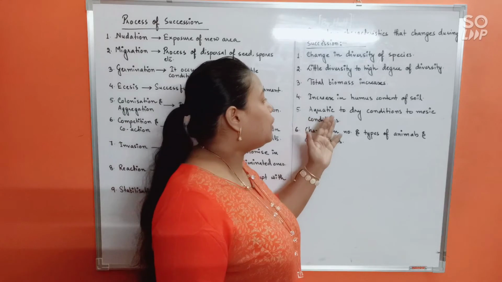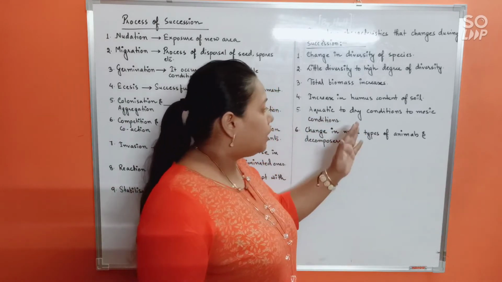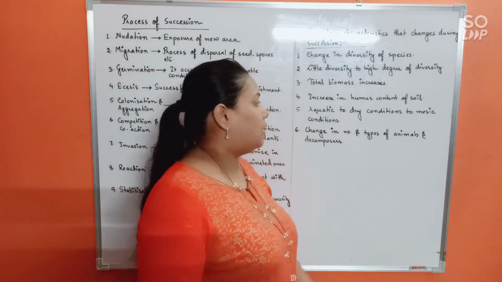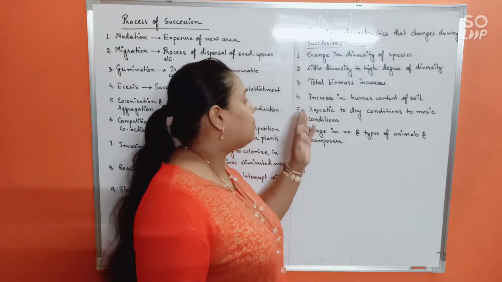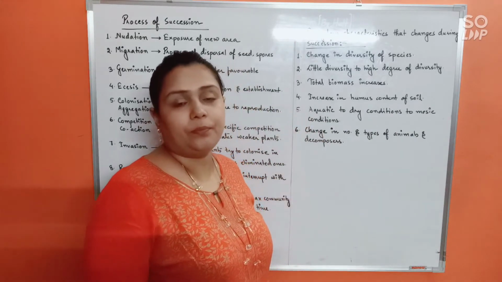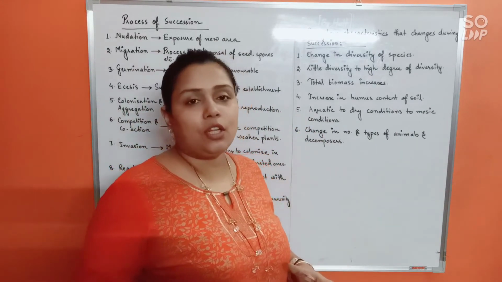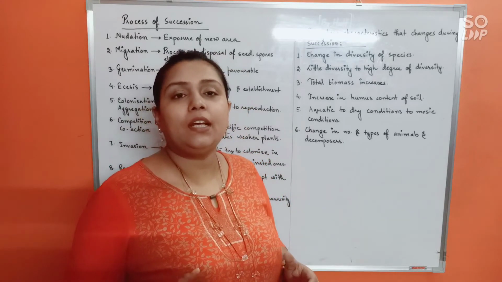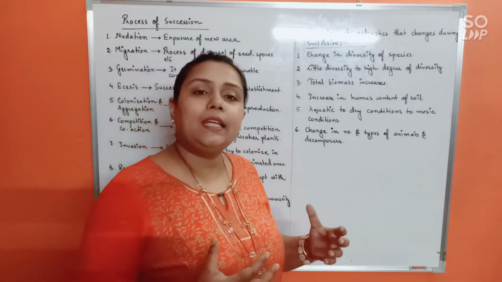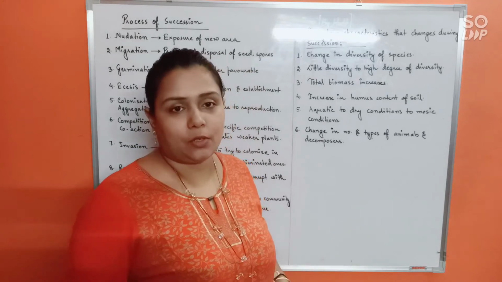Next, aquatic to dry conditions will be converted to mesic conditions. Now this one is very important to point out. See, succession, as you know very well, can begin in the terrestrial habitat also, and it can begin in the aquatic habitat also.